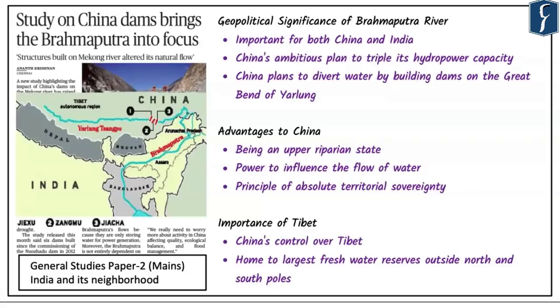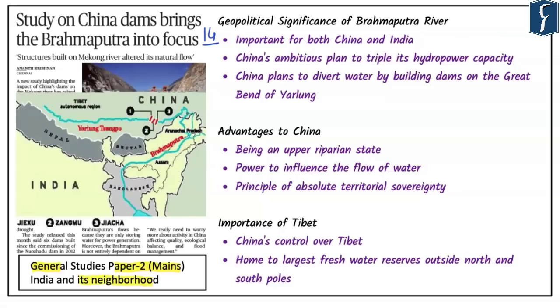Page number 14 of today's newspaper brings to the fore an important topic from the perspective of China and India. It talks about a study on a China dam, bringing the Brahmaputra into focus. Now, as far as this topic is concerned, it is important from the perspective of General Studies Paper 2, Mains, and it is important from the perspective of India and its neighborhood.